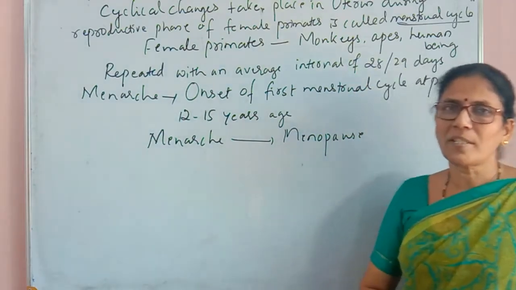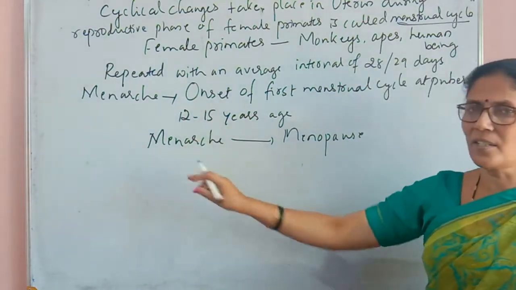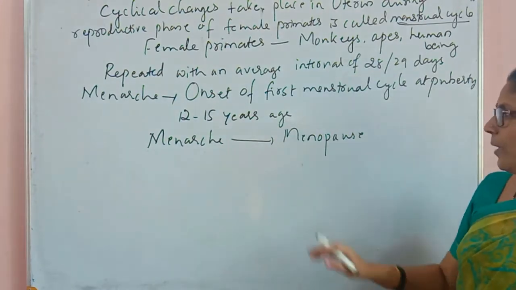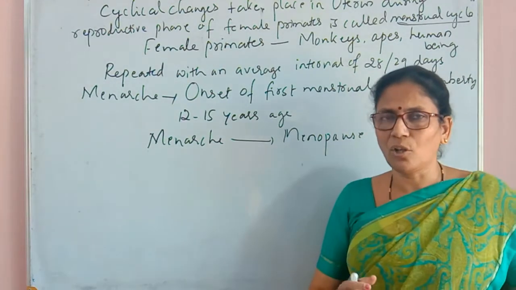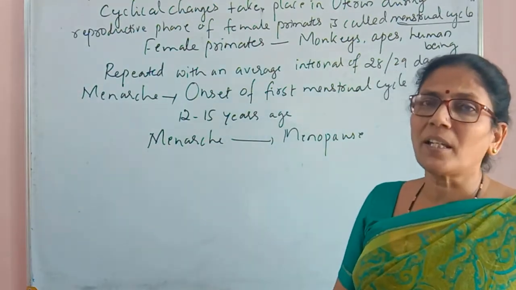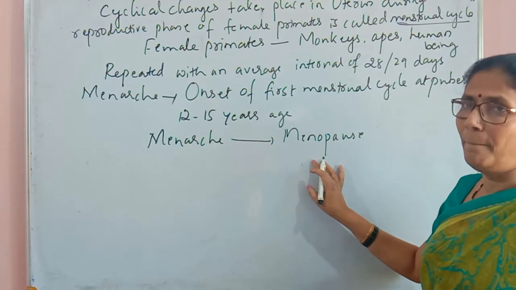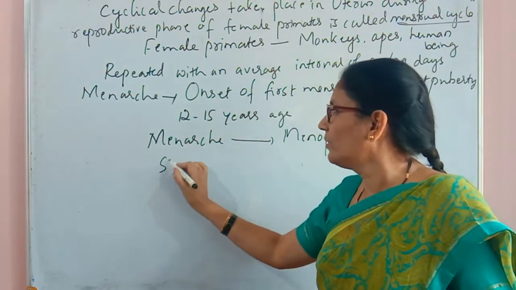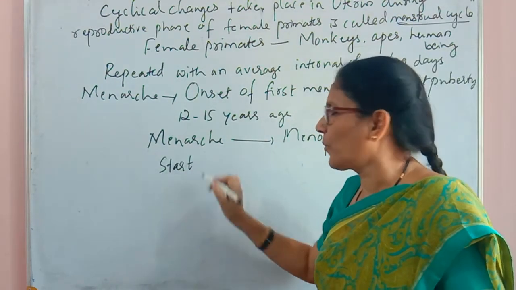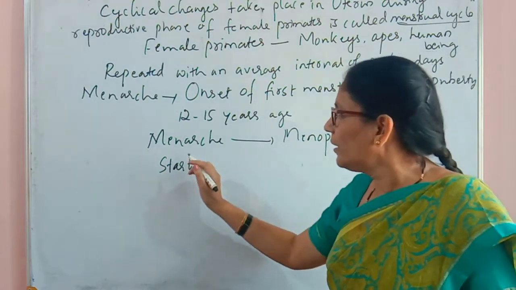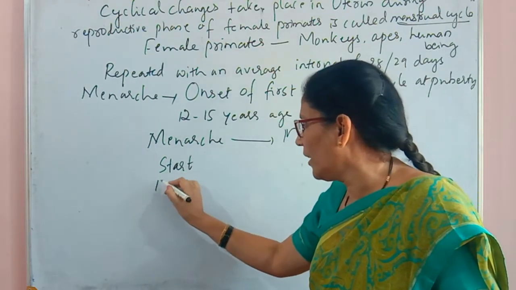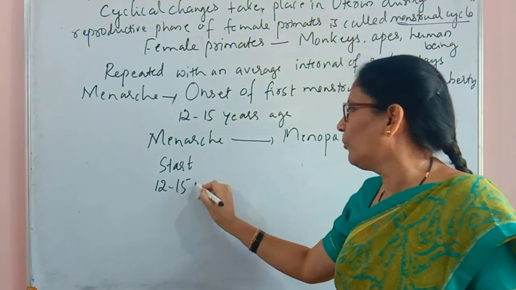Starting of menstrual cycle at the age of 12 to 15 years is called the menarche. But after attaining a certain age, around 50 years, menstrual cycles are going to be stopped in the female, and that period is called the menopause.